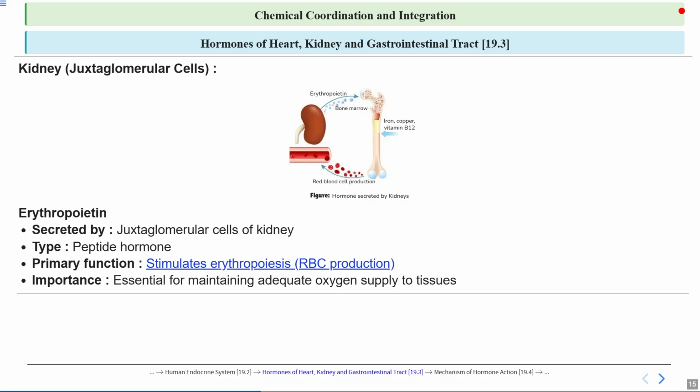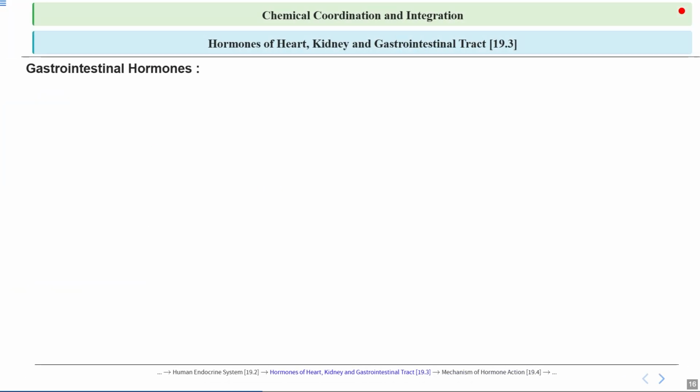It highlights the importance of respiration, which is essential for maintaining an adequate supply of oxygen to the tissue. In biology, we know that respiration is a process by which cells use oxygen to break down nutrients and produce energy in the form of ATP, which is very important for all kinds of life processes. This happens in the mitochondria, and it is very important for sustaining life, as without sufficient oxygen, cells cannot function efficiently, leading to tissue damage and potentially life-threatening conditions.